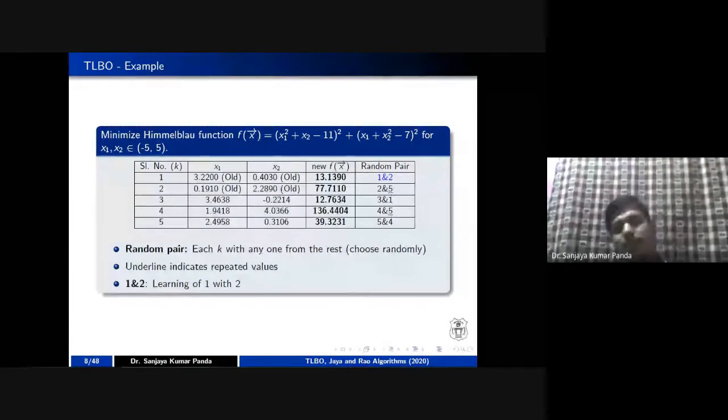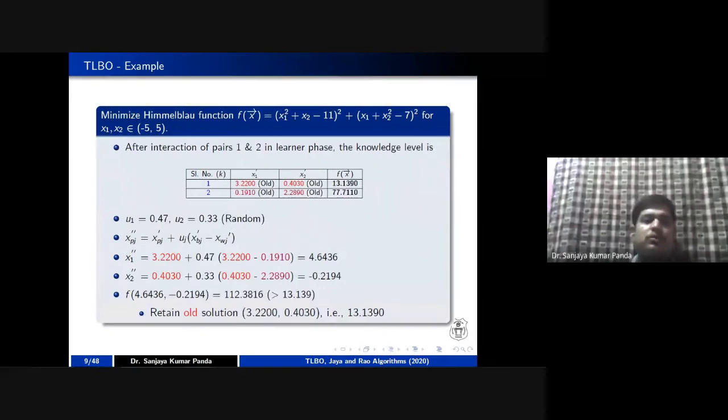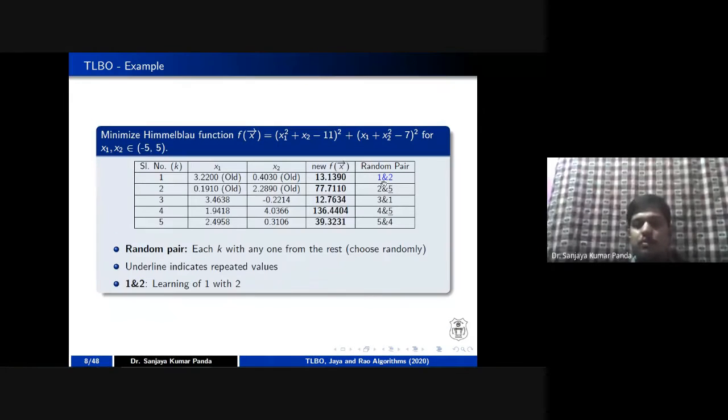So let us see how to do the learning between 1 and 2. In order to make a pairing between 1 and 2, I am taking sample 1 and sample 2, as my random pair is 1, 2. Once it is over, I have to do 2 and 5, then 3 and 1, then 4 and 5, then 5 and 4.